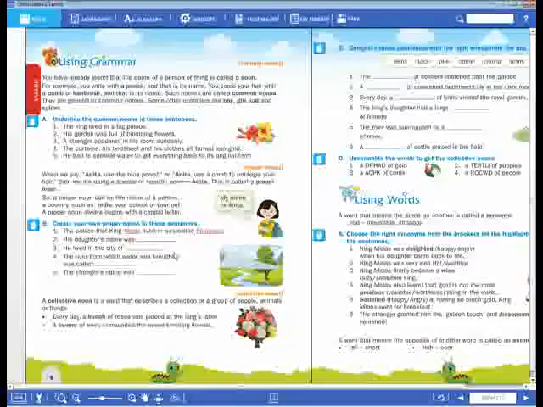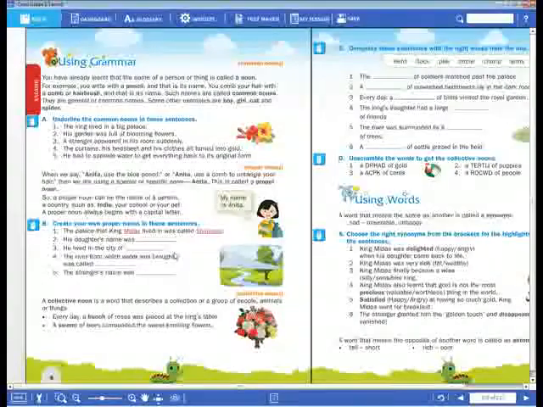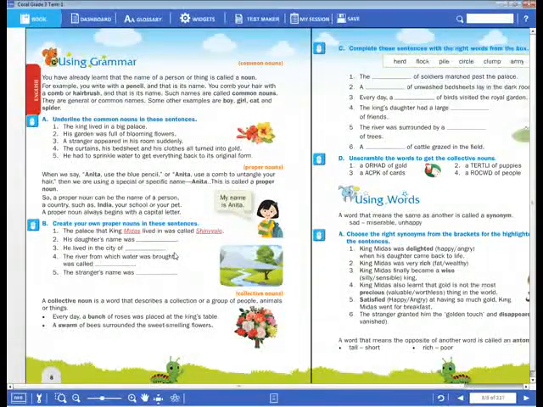In the previous class, I explained to you about nouns. In nouns, we have a total of 6 types. What are they? Common noun, proper noun, collective noun, next material noun, countable noun, and uncountable noun. Okay, dear children, so how many types of nouns are there? 6. Please take your notebook and copy this down.